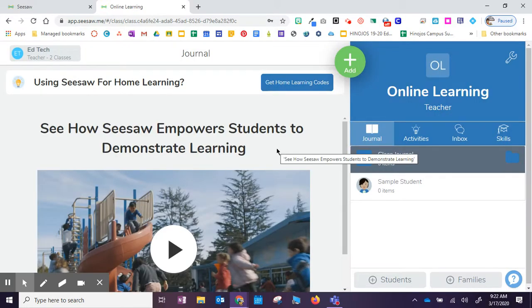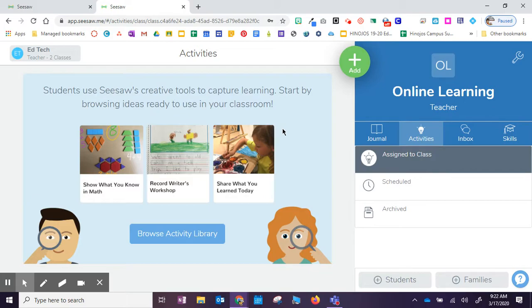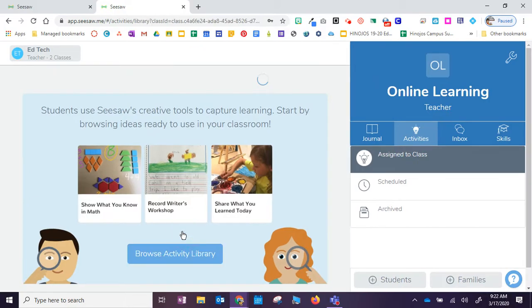Now, how do I get my activities in there? How do I assign activities that my students can do? Over here on the right-hand side, under our online learning as our teacher, we're going to click on activities. There are two ways you can do this. They have an activity library, which is pretty fancy. Other teachers have already utilized this platform to create activities, so you don't have to ponder over this too much. Or, of course, you can add your own by simply clicking the green add button up here. For today's purpose, I'm going to just do the browse activity library.